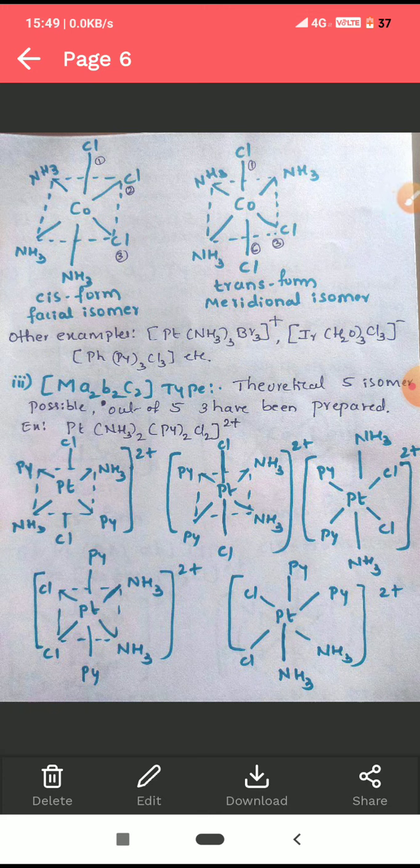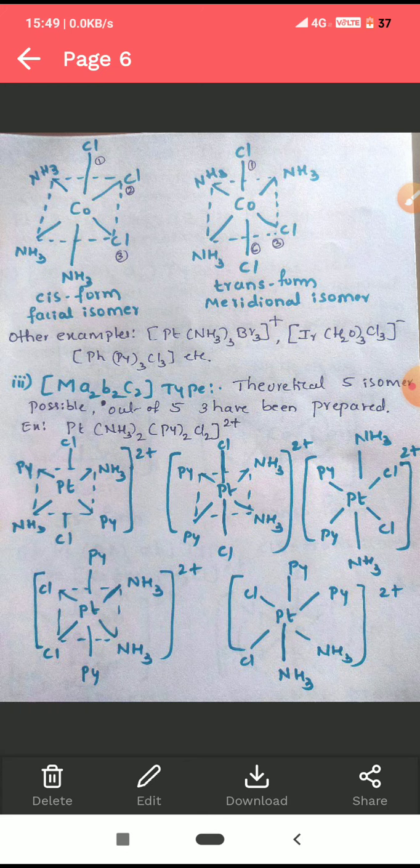When the central metal ion is surrounded by 3 different kinds of ligands, theoretically there are 5 isomers possible. Theoretically, we can write 5 isomers. Out of these 5, only 3 have been prepared. We can see here one by one.